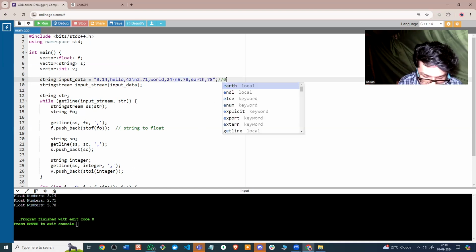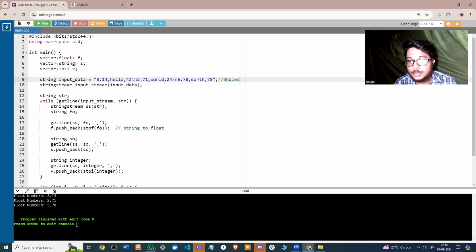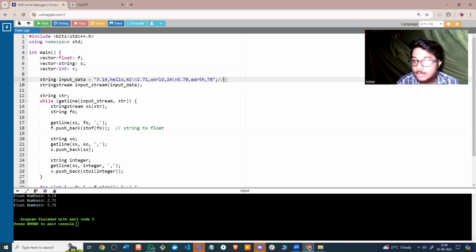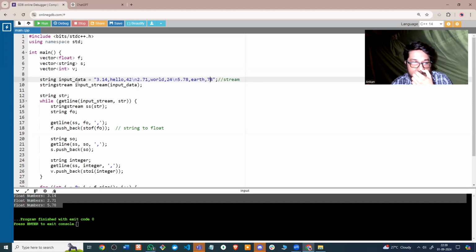This can be endless essentially. I mean, it won't be endless, but you don't know how many lines there are. So you can take this as a stream. You can add any number of lines here and this code won't be affected. It will run for any number of lines you have here.